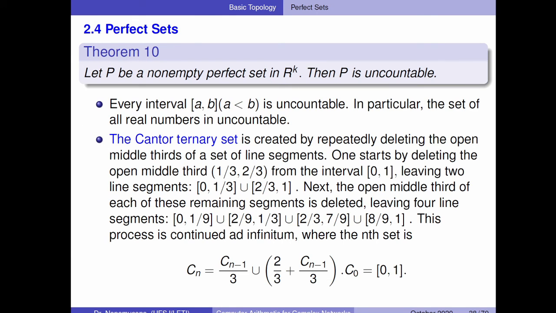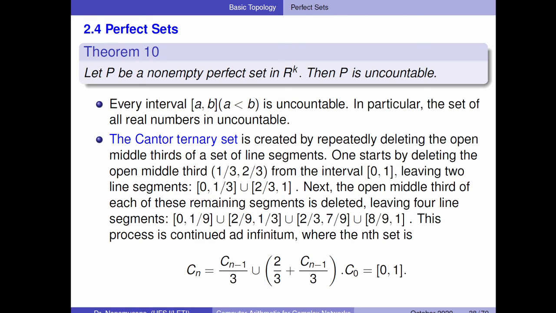A perfect set, so theorem 10: let P be a non-empty perfect set in R^k, then P is uncountable. Every interval AB, with A smaller than B, is uncountable. In particular, the set of all real numbers is uncountable.